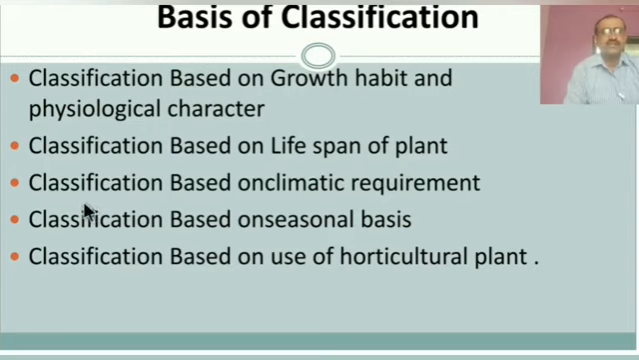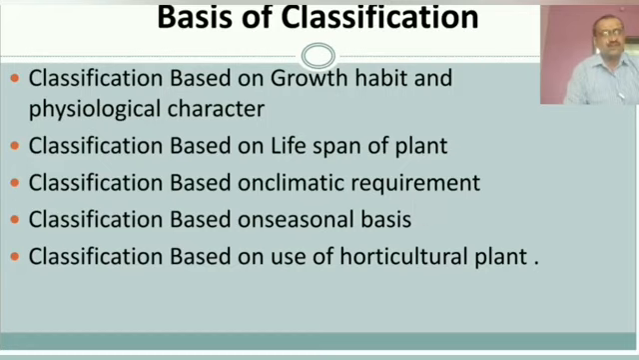Third point is classification based on the climatic requirement. As we know, India has a diversified climate and climatic condition. In some parts there is cold, in some parts there is a huge amount of water, in some parts a moderate climatic condition, and on the basis of that the classification of plants can occur.